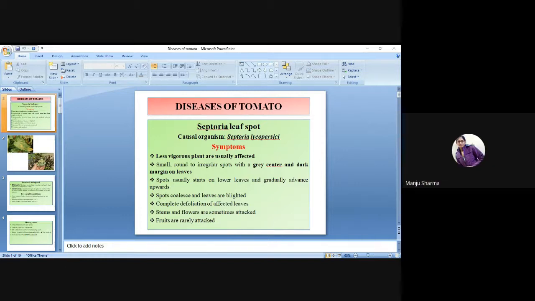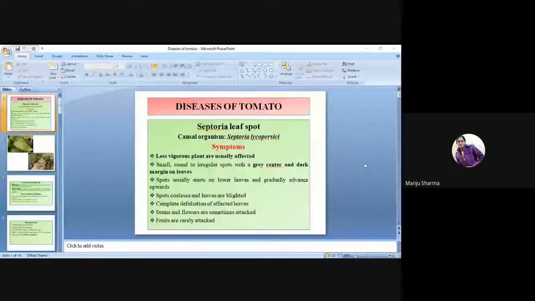Then the next topic will be diseases of tomato. Now, let's start. The next crop is tomato. So the first disease is the Septoria leaf spot. The causal organism is Septoria lycopersici.